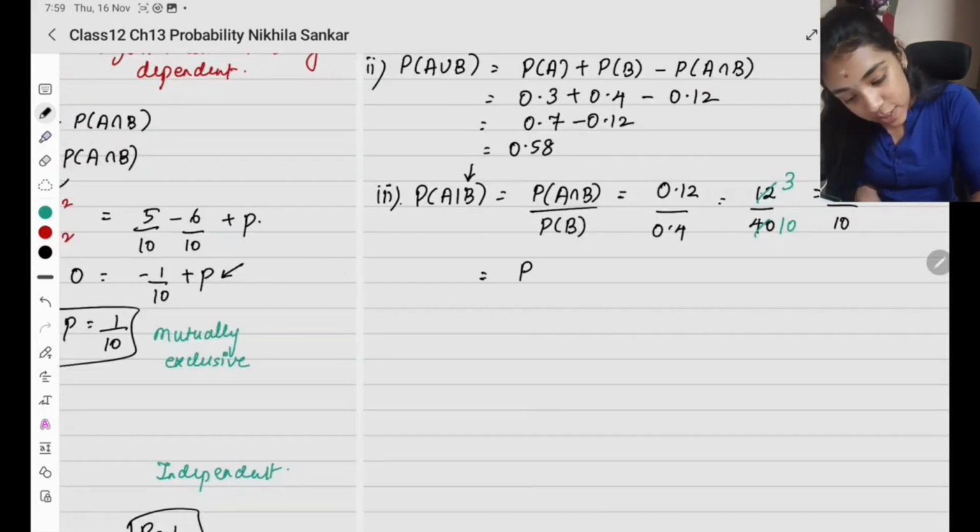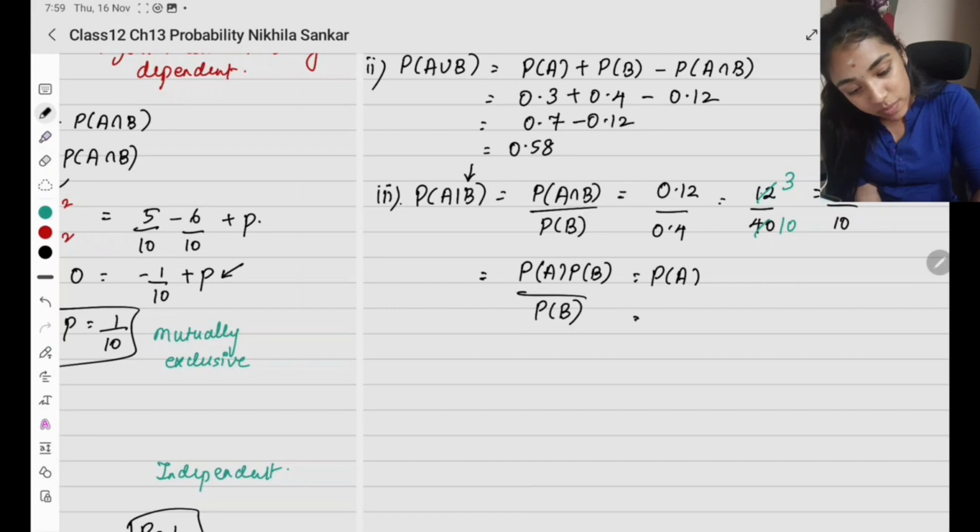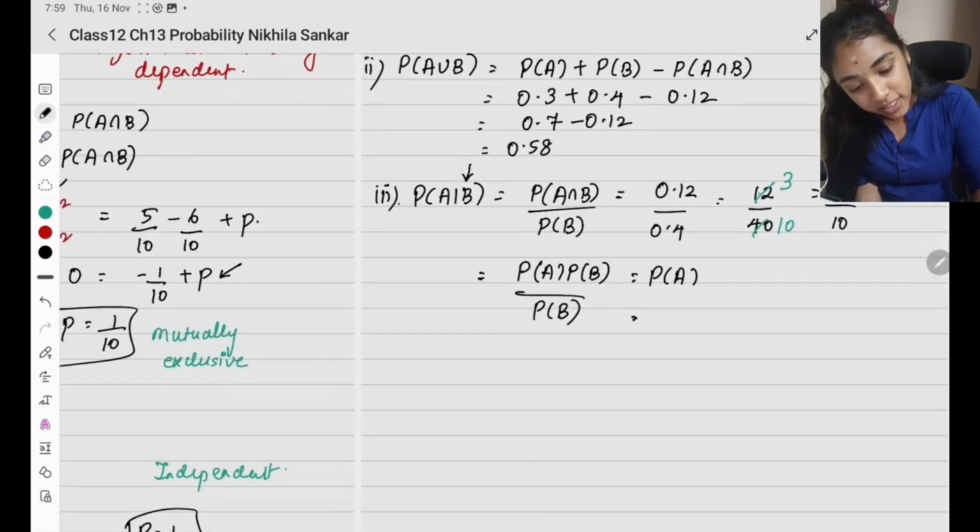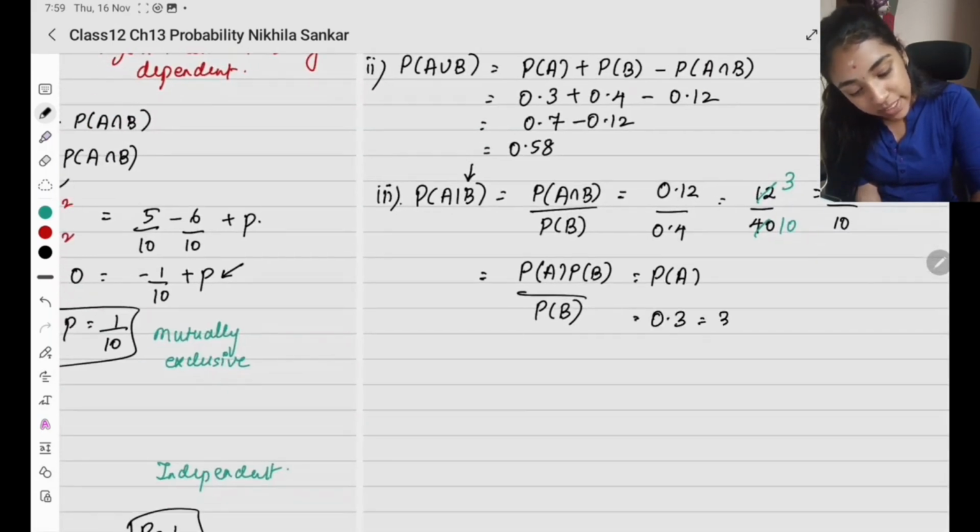What is another way of solving this? P of A intersection B is going to be P of A times P of B, because they are independent. So I can simply do this, and this is going to be P of A. And what is my P of A? It is going to be 0.3, which is 3 by 10. So this is the exact same answer that you got here.